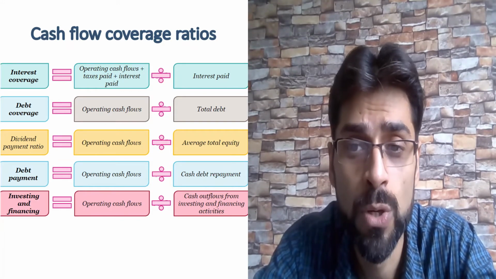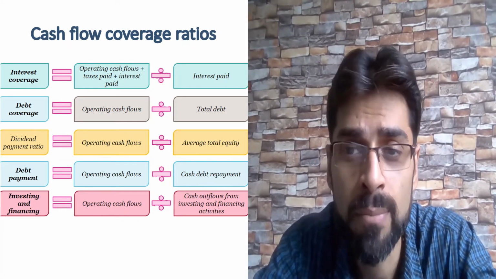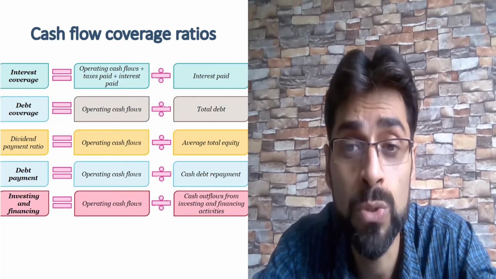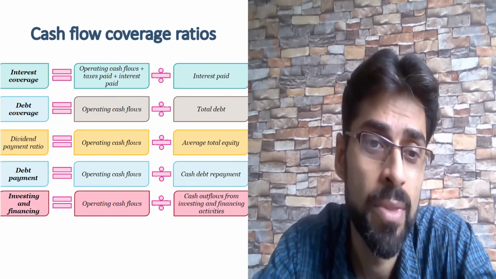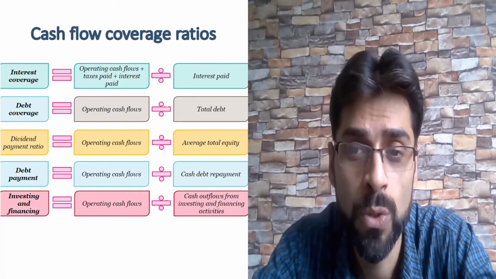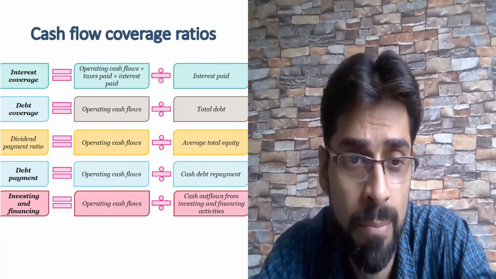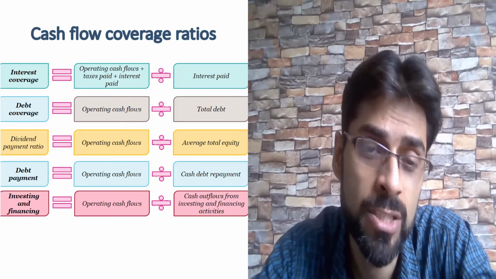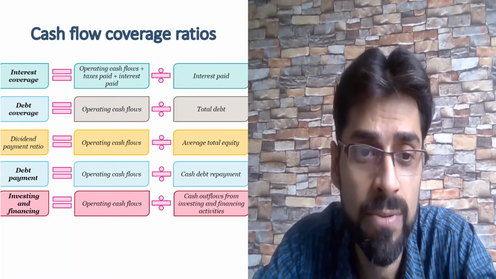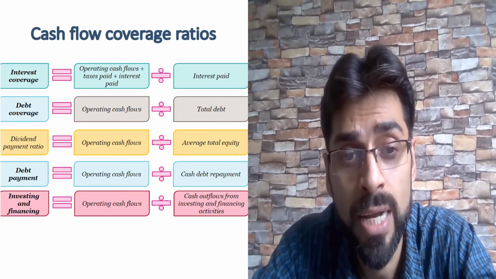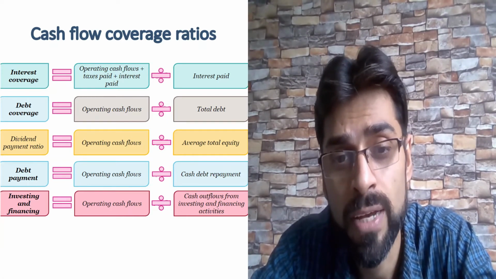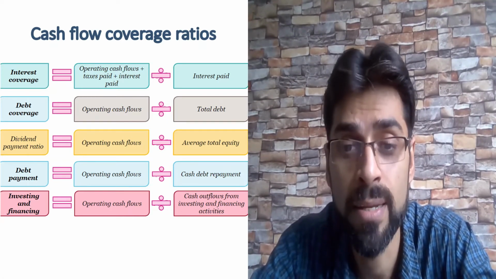Debt coverage ratio is again used to measure the entity's ability to produce cash to pay its debt. And dividend payout ratio: how much is paid to the shareholders and how much is left. The dividend payout ratio tells us that. Debt payment: operating cash flows divided by cash debt repayment.